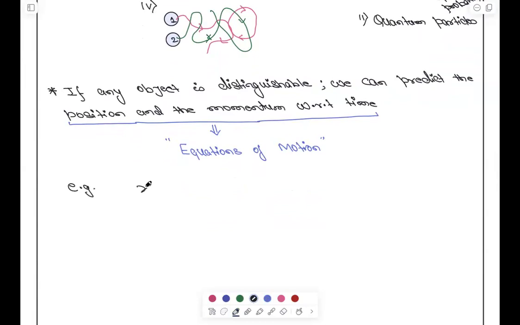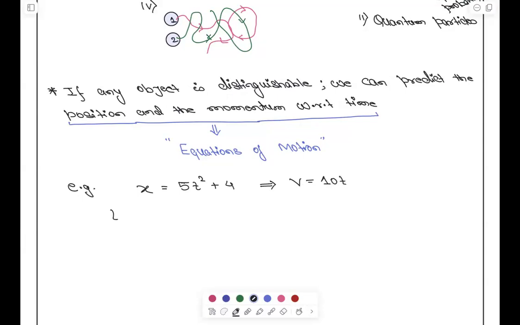Let's say the position is something like 5t square plus 2. Just by this, are you able to find out its velocity and position with respect to time? Can you find out, everyone? Yes, sir. And this is what we call equation of motion. यही तो equations of motion है, right? If you differentiate it, velocity will be what? 10t, right? I guess it is right.